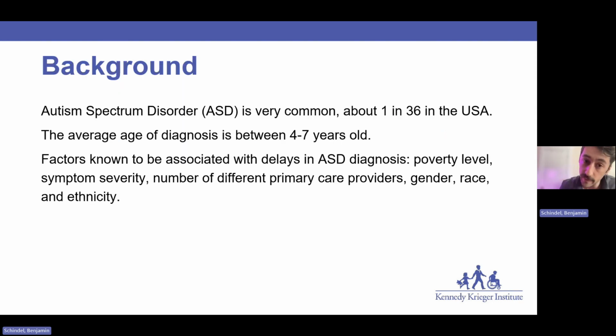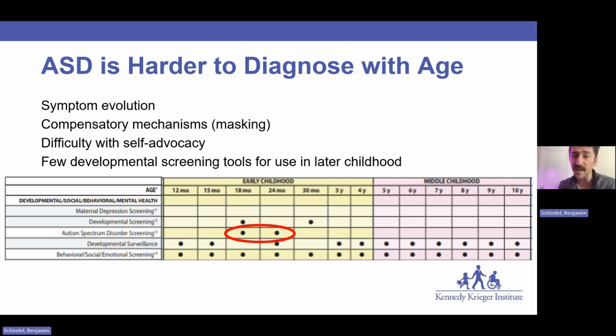Now, we know how common autism is. The average age of diagnosis ranges from about 4 to 7 years old in the United States, and there are lots of factors that are associated with delays in diagnosis age. One of the factors that receives less attention in the literature is just how difficult autism is to diagnose in older children and adolescents.